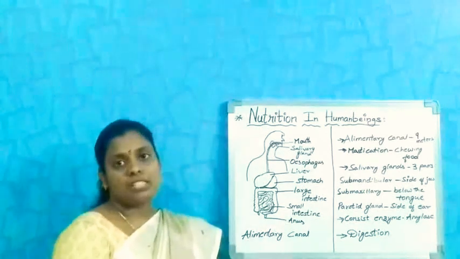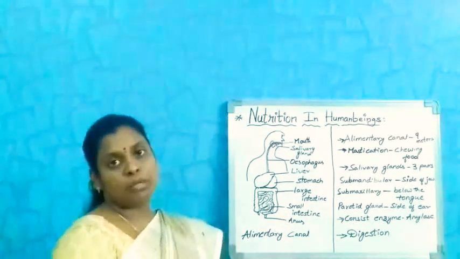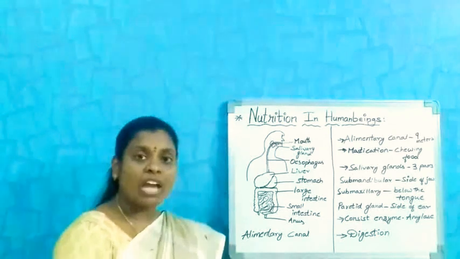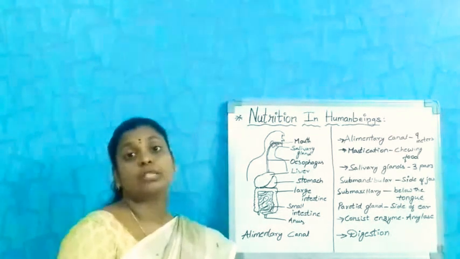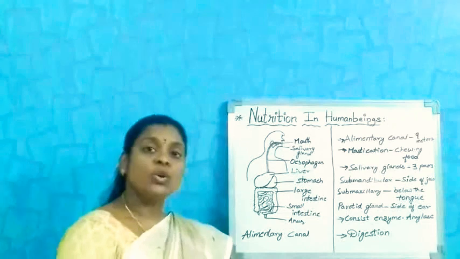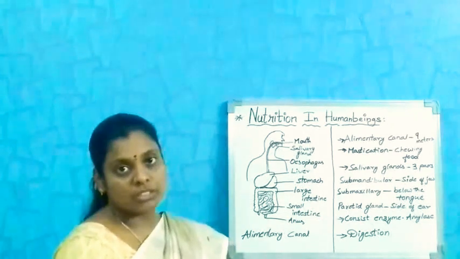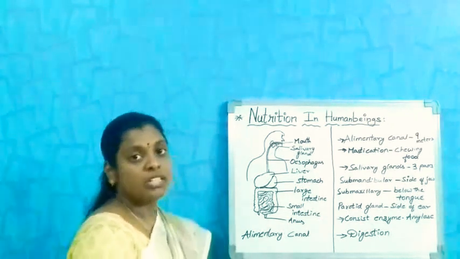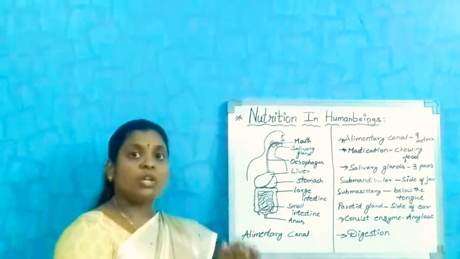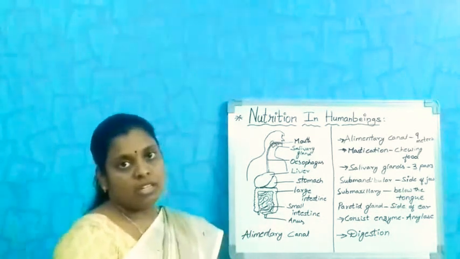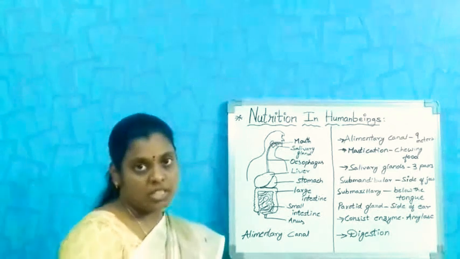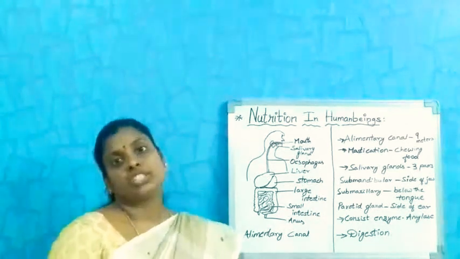The next topic is nutrition in human beings. Till now we have learned about how nutrition takes place in plants and unicellular organisms. Now we are going to learn about human beings: how the nutrition works and how the process of digestion starts.